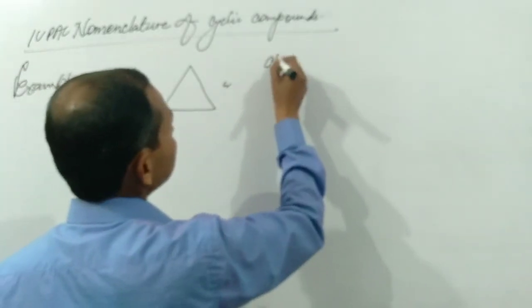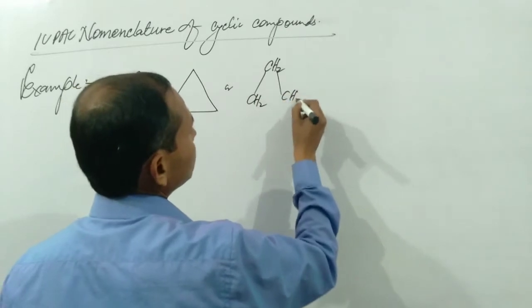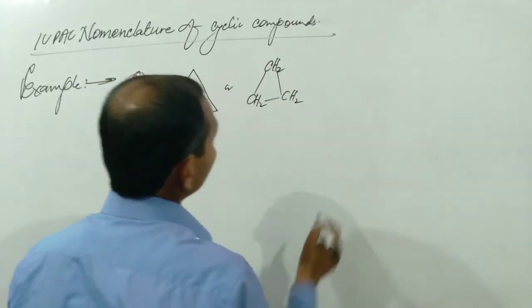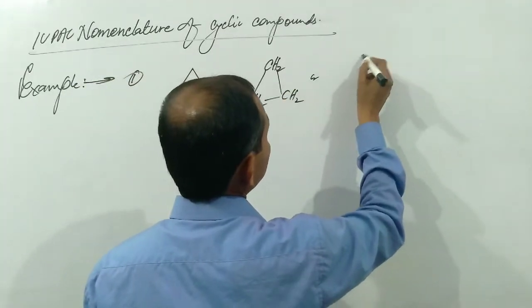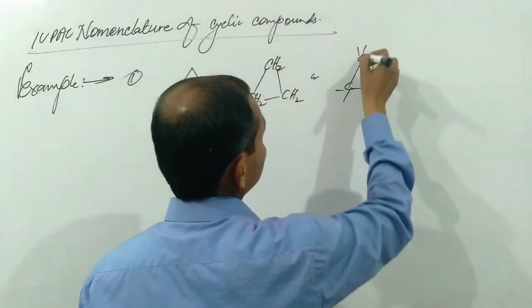We can write this compound in this way also, or we can write such compound in this way.